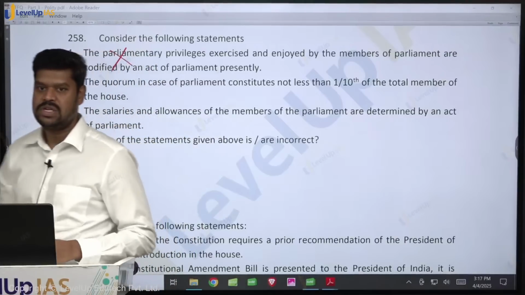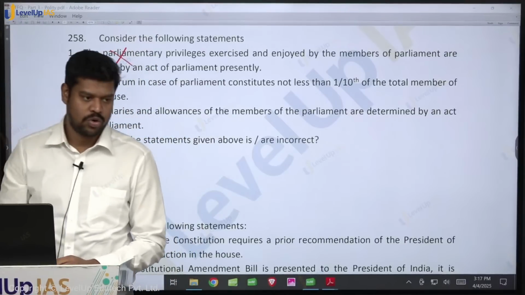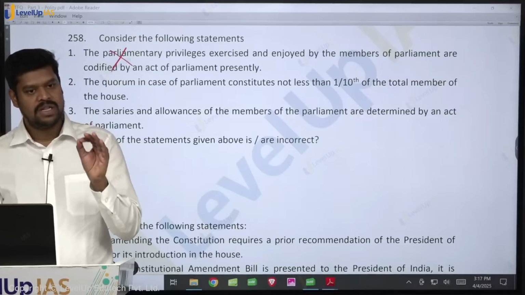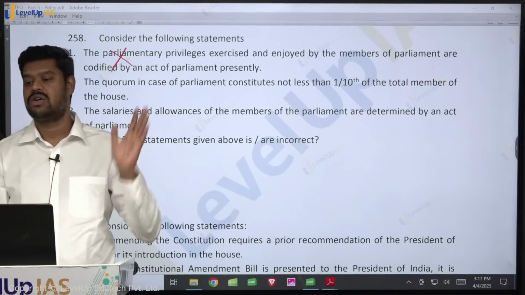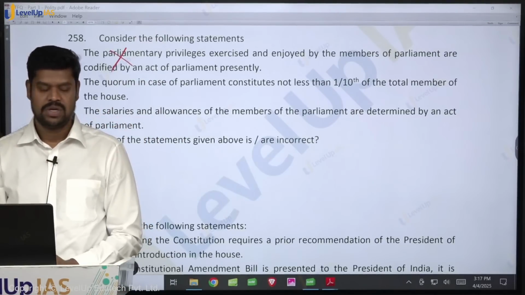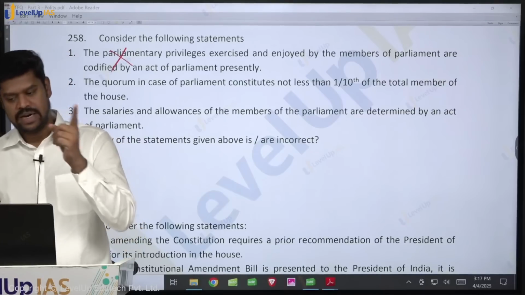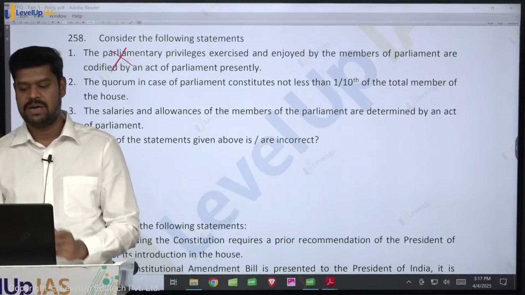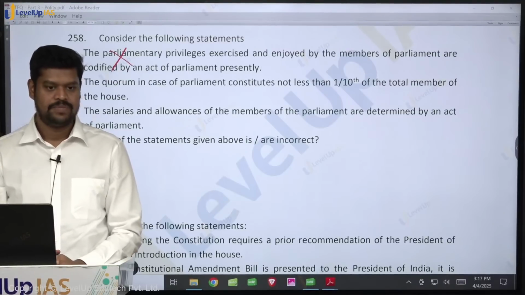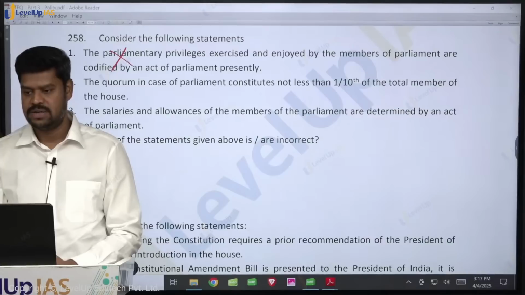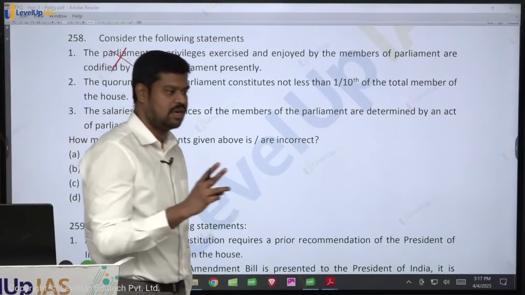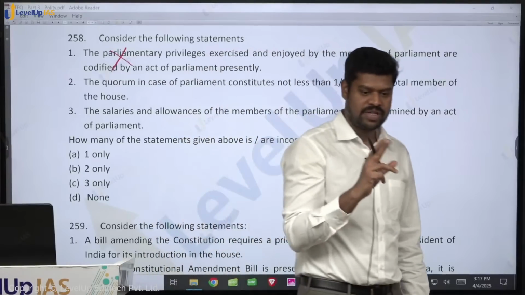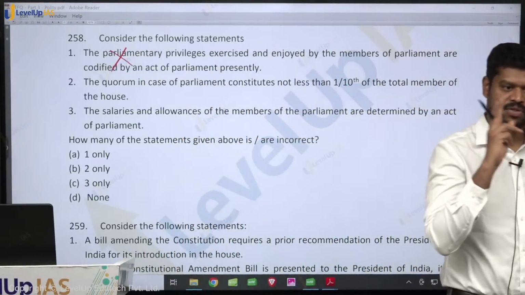But in the future, is it possible for the parliament to make a law and codify it? The moment the parliament makes a law and codifies the privileges, then the conventional practices cannot continue to be the privileges. So similarly, in the future, can the state legislature make a law and codify the parliamentary privileges for the members of the state legislature? Is it possible? See, as per the Constitution of India, the parliament can make a law and codify the parliamentary privileges for the members of the parliament.